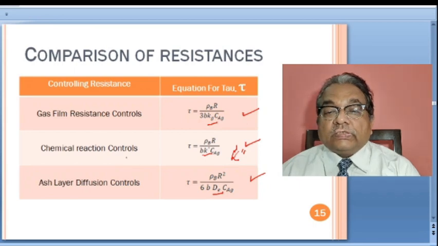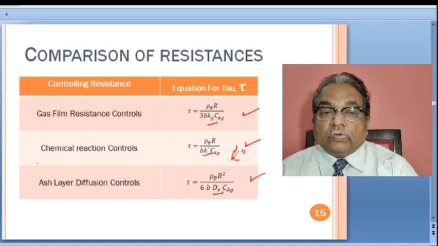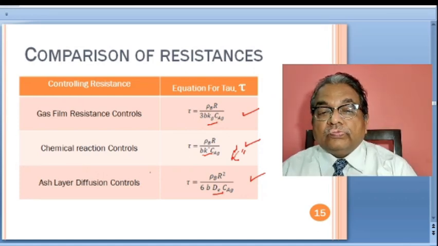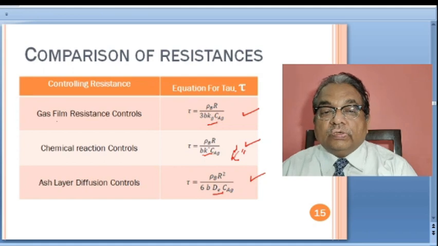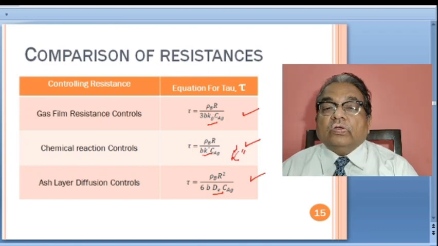And in the last case, ash layer diffusion controls, we have this effective diffusion coefficient dE. So ash layer diffusion control is governed by diffusion coefficient. Chemical reaction control is governed by the reaction rate constant. Gas film control is governed by Kg, the mass transfer coefficient. And later on we'll see how these resistances can be combined and we can write the overall rate equation.